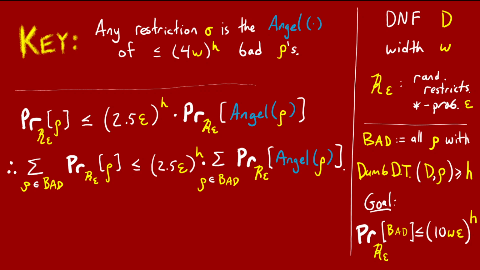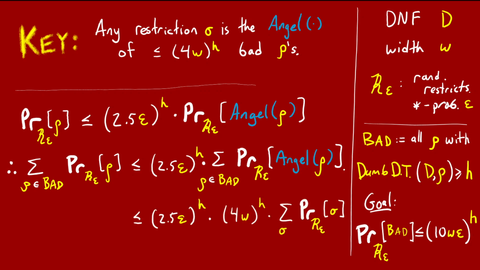Let's take this key fact on faith for now and plug it into our calculation. We have the sum over all bad rho of the probability of rho's angel. Now, for a given restriction sigma, how many times can the probability of sigma be occurring in this sum? Well, the key fact tells us at most 4w to the power of h times. So we can bound the whole sum by 4w to the power of h times the sum over all sigma of the probability of sigma.